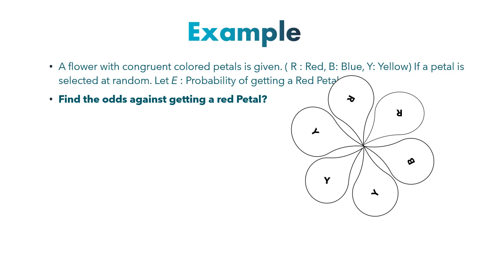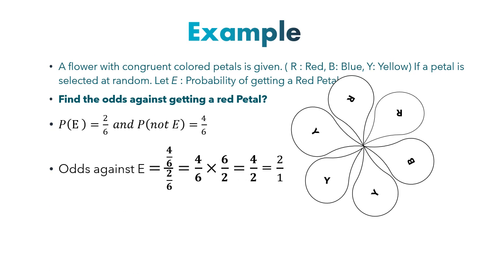Now we need to find the odds against getting a red petal. So that's going to be 2 to 1.